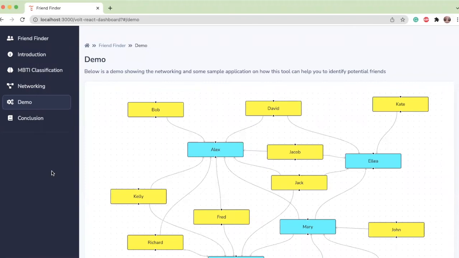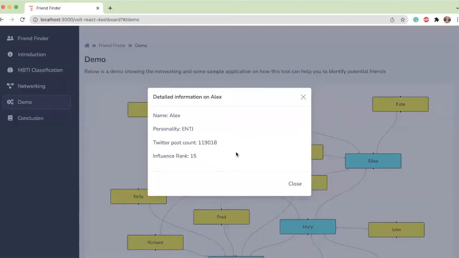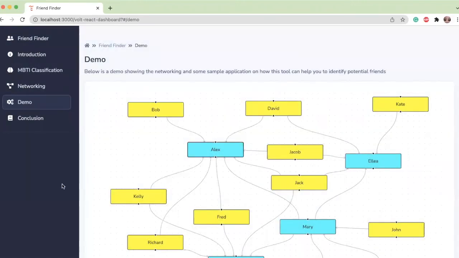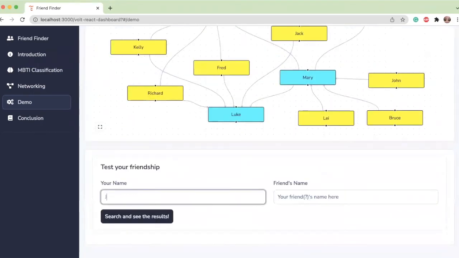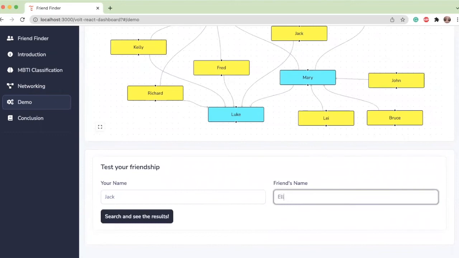We prepared a simple interactive demo to show exactly what we have done. Here's a simple network. Each node represents a person, and nodes are connected by arrows, which represent the common areas of interest that they have. Those who are not connected do not share any area of interest in common, at least not on social media. Let's use Jack and Ella as an example.